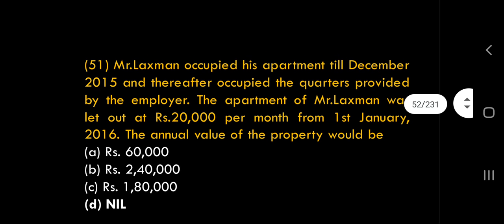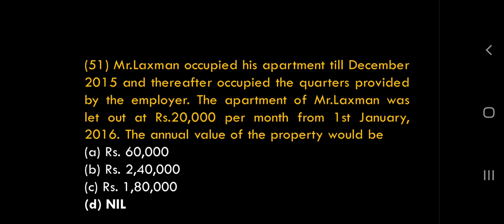Generally, if the property is partly let out, that means January, February, March, and partly self-occupied, that means from April to December, in that case, the law treats the property as let out.